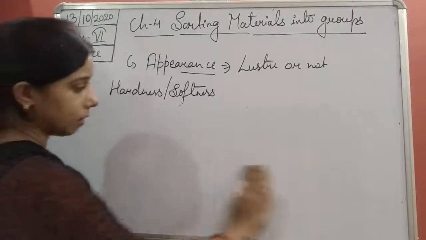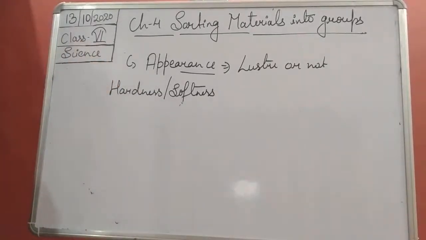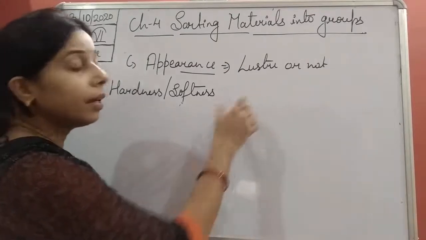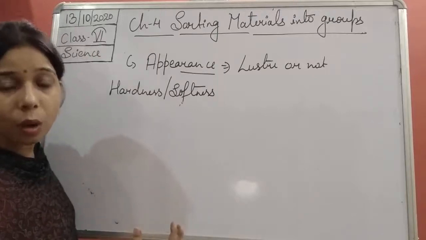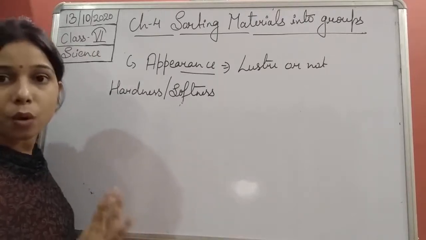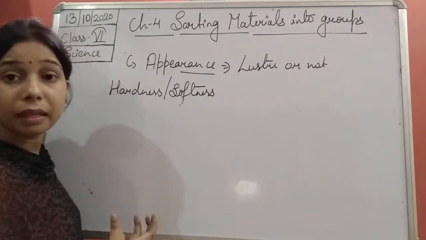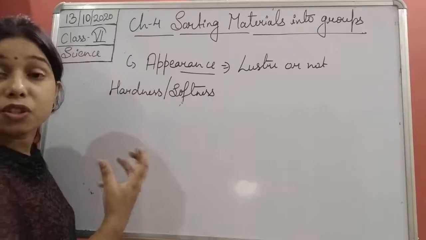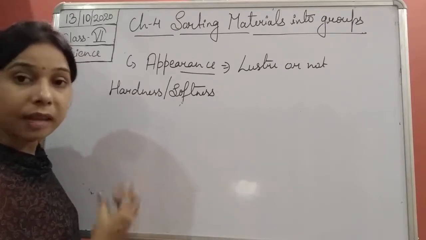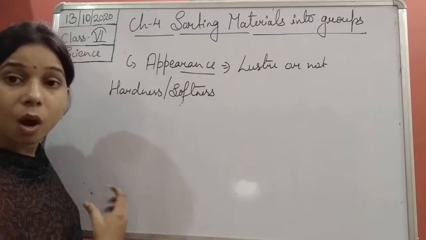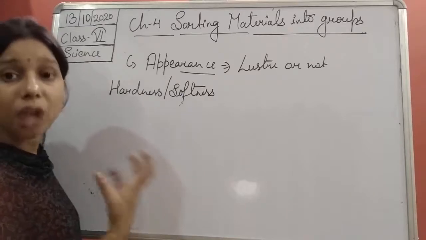If we talk about the appearance, let me remind you again that appearance is luster. An object, whether it is having shine or it does not have a shine. There are a lot of materials which are shiny in appearance. Gold is there, or diamond is there, or silver is there. All these are metals. When you see them, they shine.